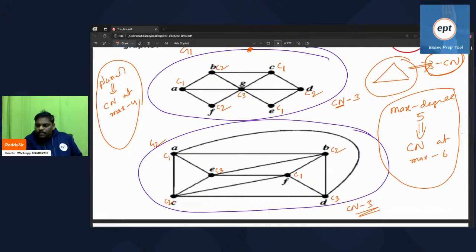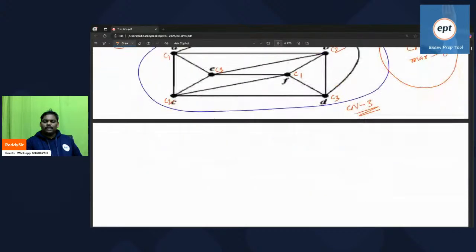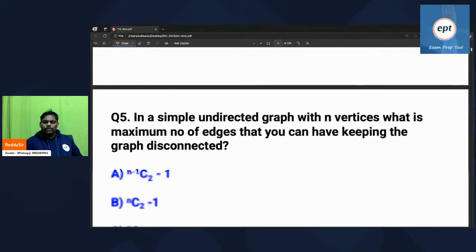Someone is asking, sir, is finding planarity of a graph decidable? Yes, because if the graph doesn't have K5 or K3,3, it is planar. In the given graph, if you don't find K5 or K3,3, it is a planar graph. It has some rule at least. Now let's go to the next one. Chromatic number is undecidable. Let's move to the next problem.